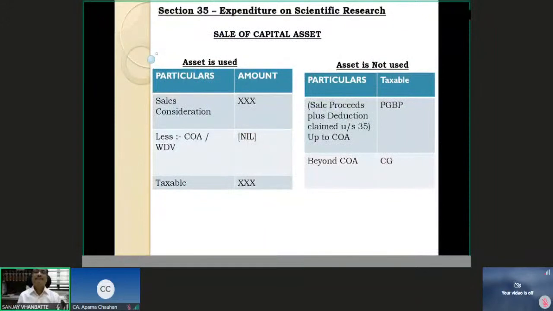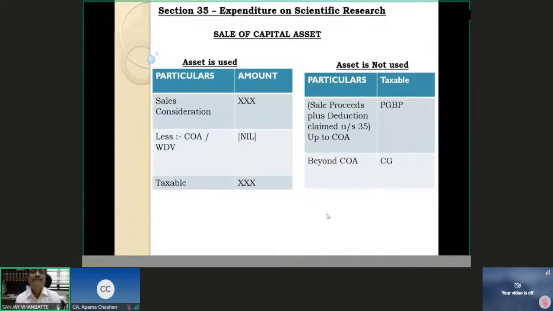That's fine. Now, the next issue which we should understand is the capital asset which is used for scientific research, on which we have claimed the deduction. There are two categories that we make: asset used, and asset purchased but not used for scientific research. Then we have these two categories as to what happens when the capital asset is sold. Okay. Now I have given you a table format to make you understand this.